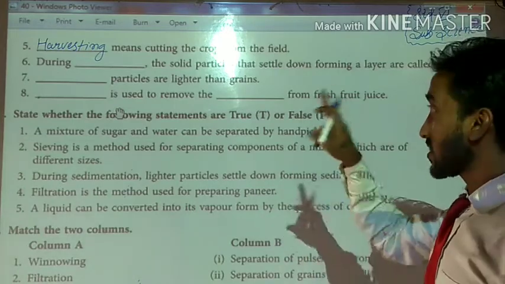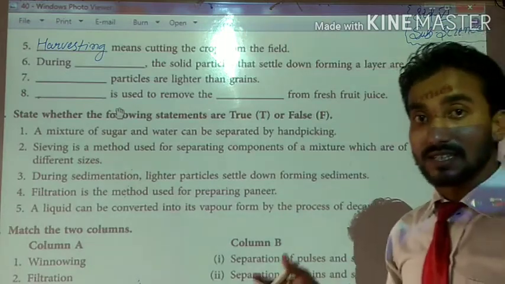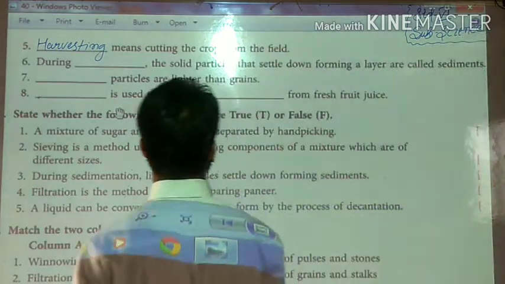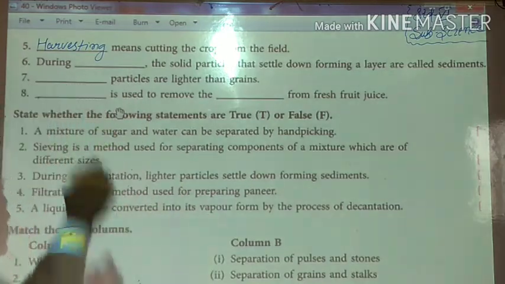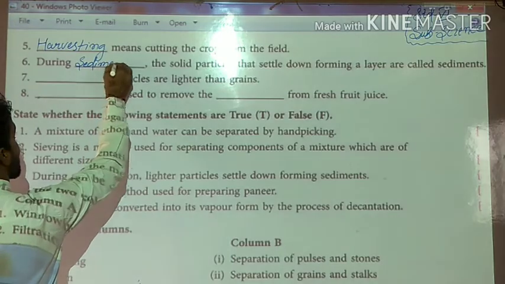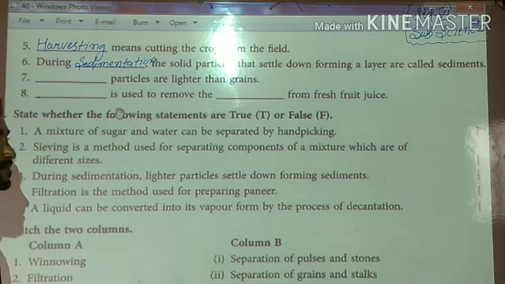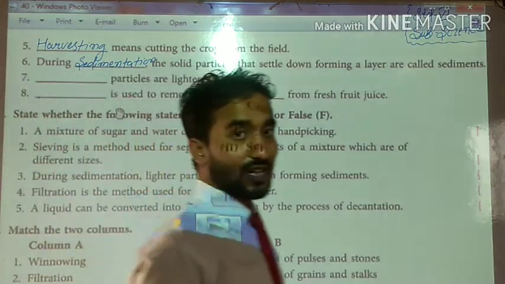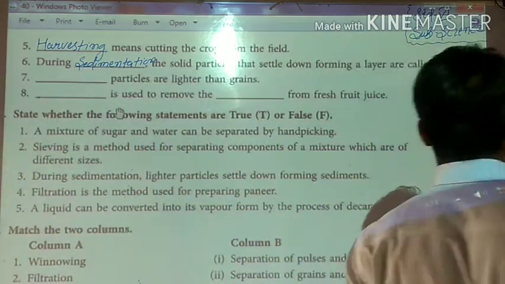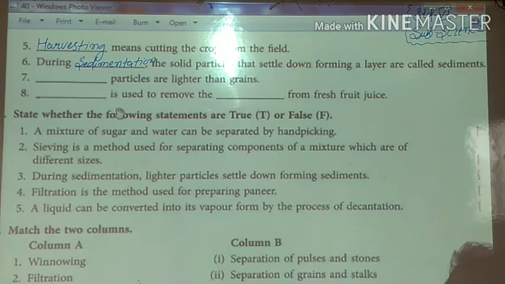The solid particles that settle down, forming a layer, are called sediments. During which process? During sedimentation. Exactly, students. During the sedimentation process, whatever solids are present in the water settle down at the bottom. So students, the next question.